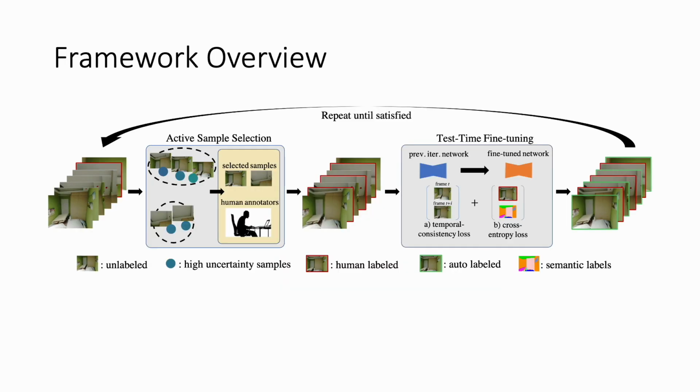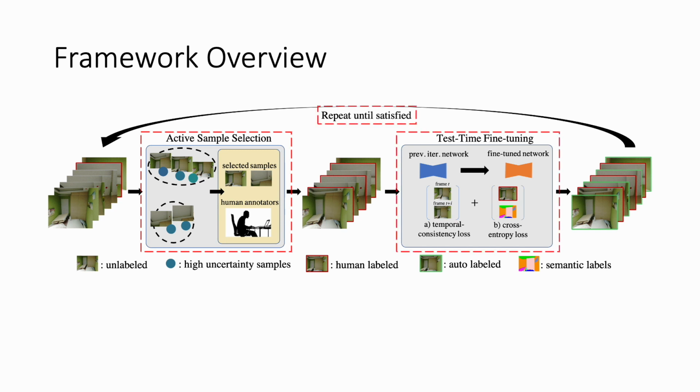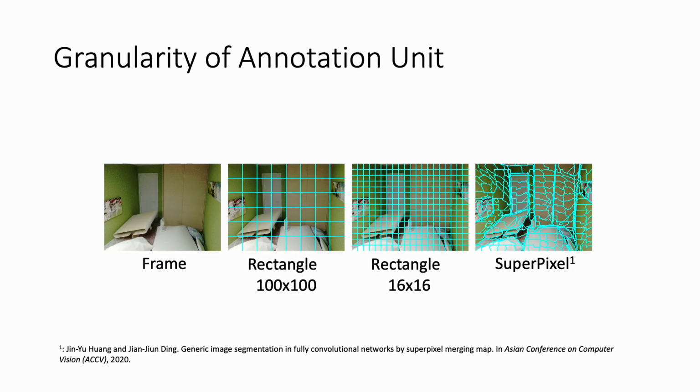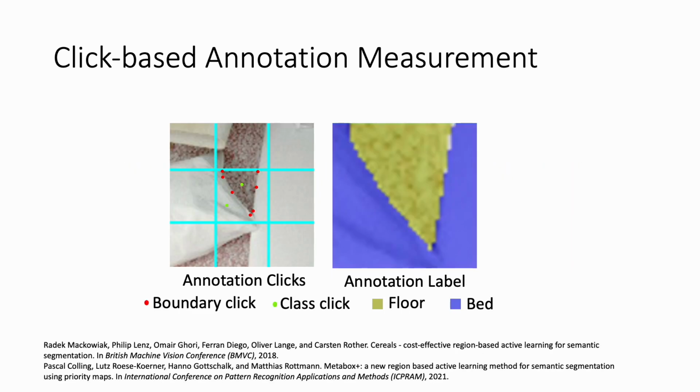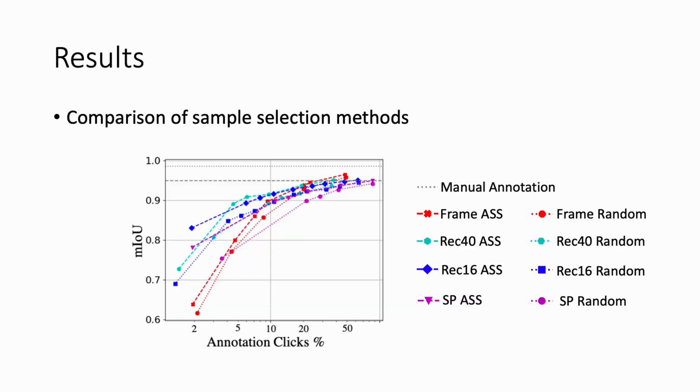We chain active sample selection and test time fine-tuning components. The whole process repeats until high-quality semantic segmentation annotations are achieved. One of the critical considerations is the granularity of annotation unit, including frame-based, rectangle-based, and superpixel-based. We studied this in the video semantic segmentation setting. Moreover, to emulate the real-world manual annotation process, we adopt the click-based annotation measurement to simulate annotation cost rather than the traditional pixel-based measurement. We compared our method with random selection baselines.